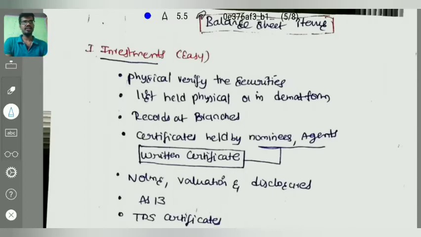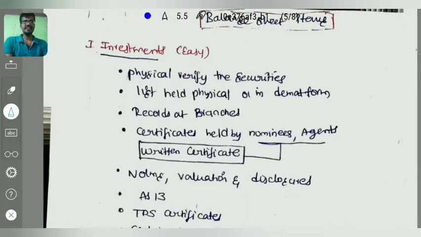Right? Going to our next, balance sheet items. Balance sheet items are very easy. Verification of items: investments. First of all, we will check the physical verification of the securities, whether the certificates are maintained by the company or not. Then we will obtain from the company which securities have been physically maintained and which are maintained in demat form. Then we will record at branches. For example, some investments will be held at branches. Then we will go to the branch auditor and ask the branch auditor to certify whether the investments are really maintained or not.